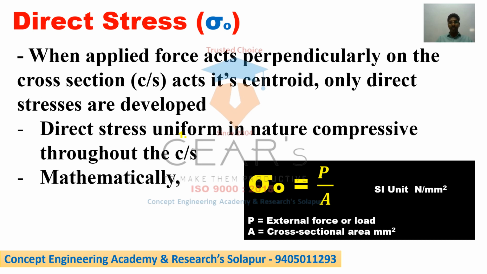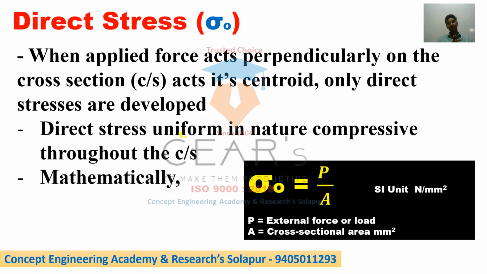Okay, so the direct stress we generally denote as sigma 0 equals P divided by area. This is the first formula you will note in your short books. Direct stress sigma 0 is equal to P by A, in Newton per mm square. P is the external force or load, and A is the cross sectional area, in mm square. In the examination, they asked to define or explain direct stress.